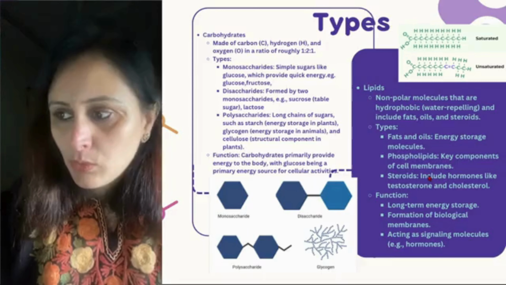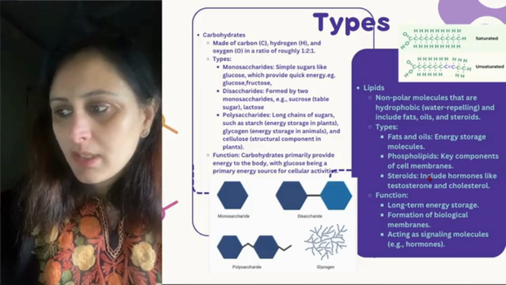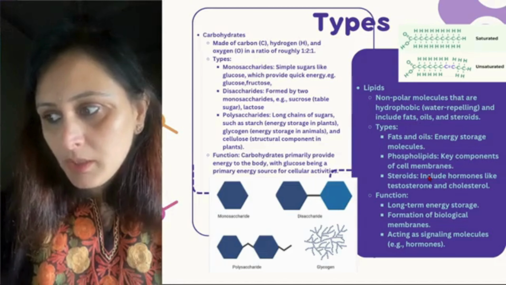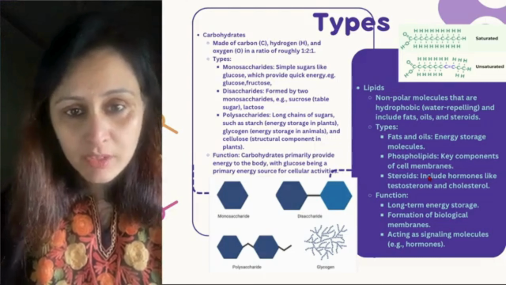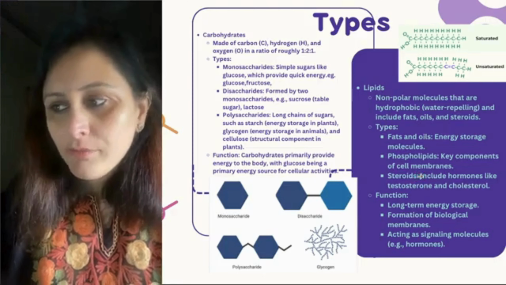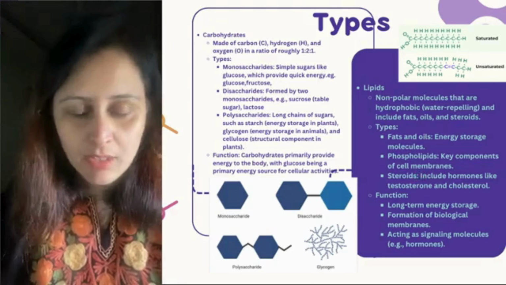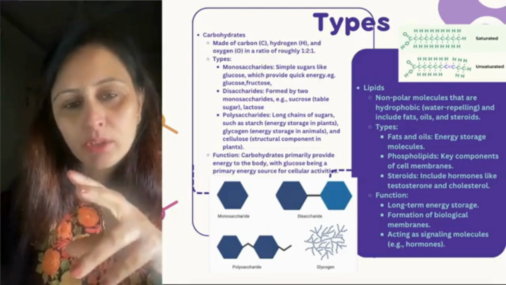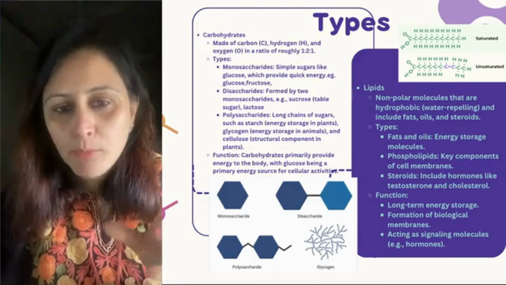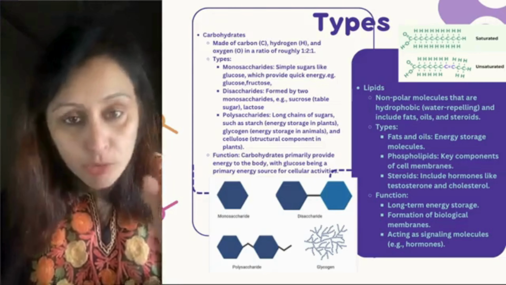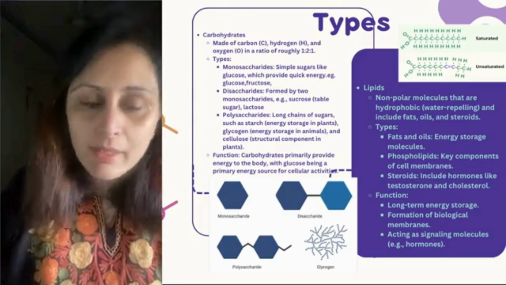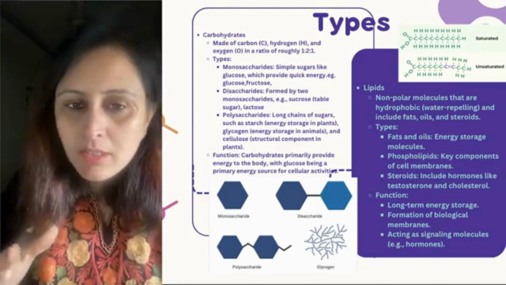Talking about the types, fats and oils are the energy storage molecules that provide energy storage. Phospholipids are the key components of cell membranes. The cell membrane that we talked about in the previous chapter is made up of phospholipids, right? Then also the steroids, which include hormones like testosterone and cholesterol, right? So these are the various types of lipids.